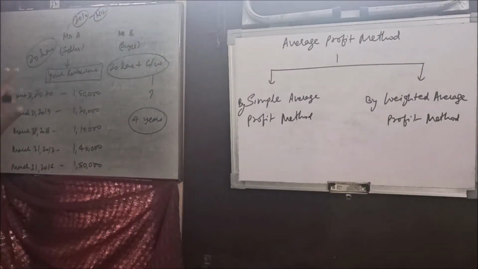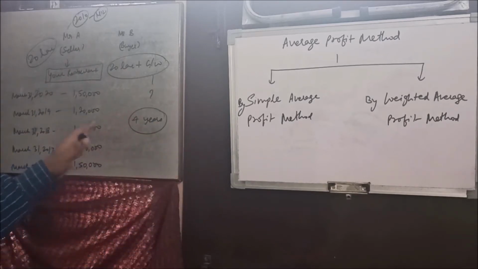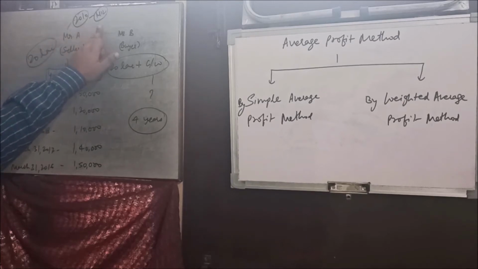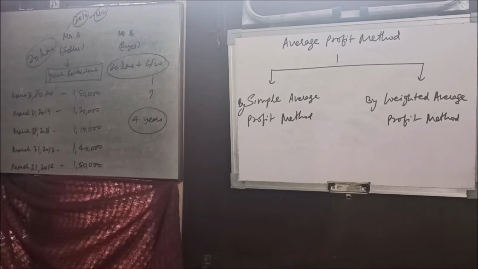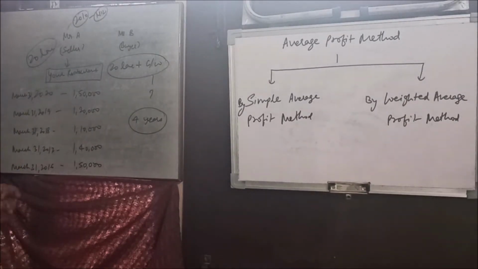Now how the question is going to be solved, I am just going to tell you, but right now let's understand this example pretty well. Once again I tell you what happened. Mr. A started business in 2010 when he was making nil profit. Then he kept on working hard. Through his continuous efforts, he made the situation in 2016, he got 1,50,000, and continuously he made at least profit more than 1 lakh all the years, right? Now he is ready to sell his business and the total value of his business is 20 lakh.